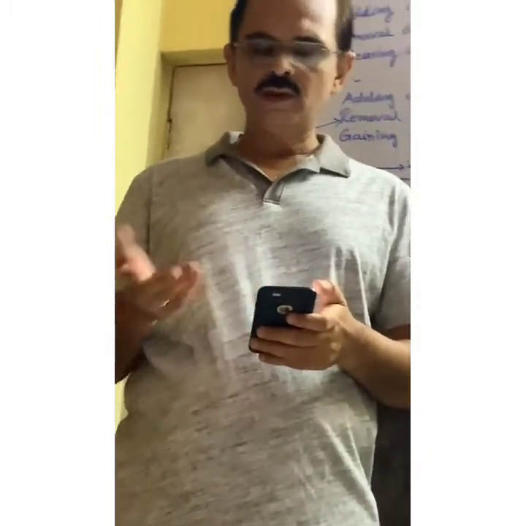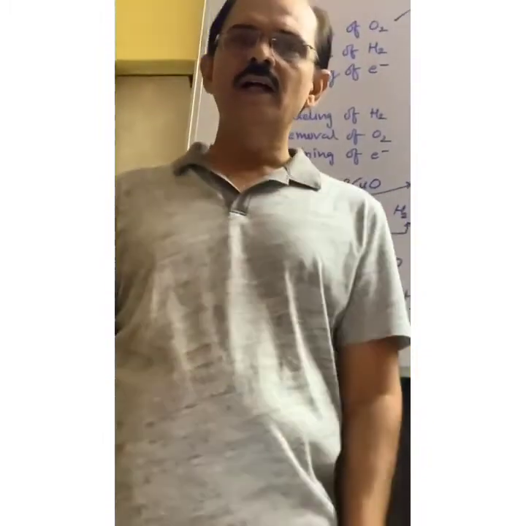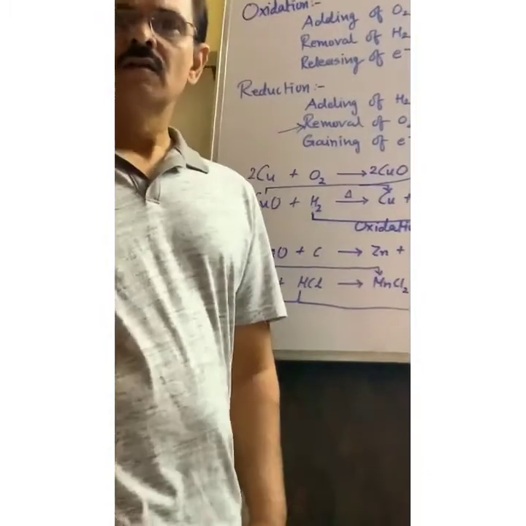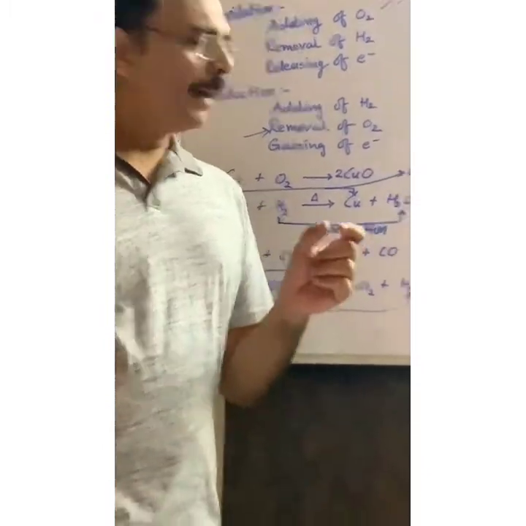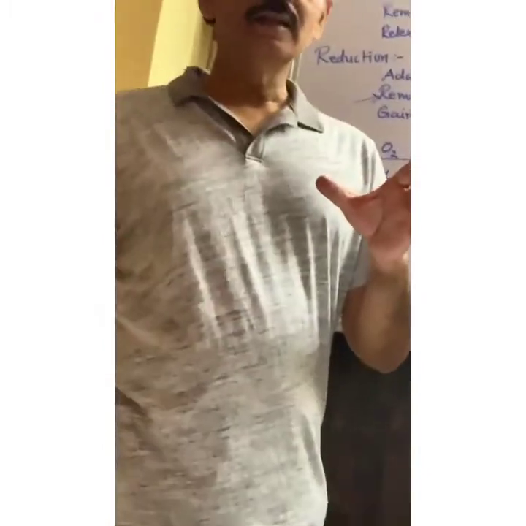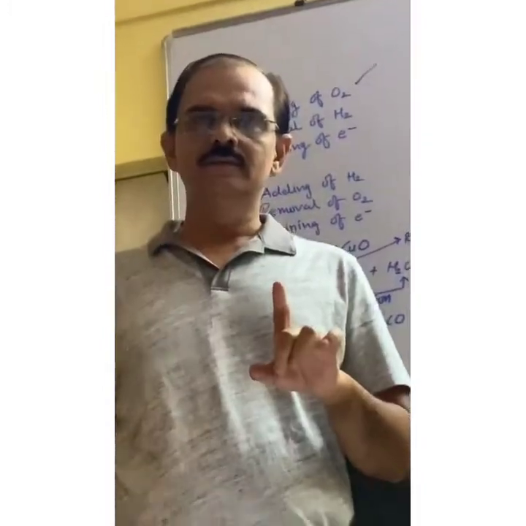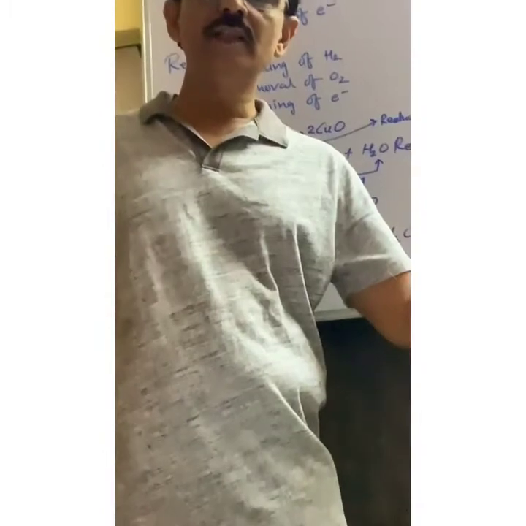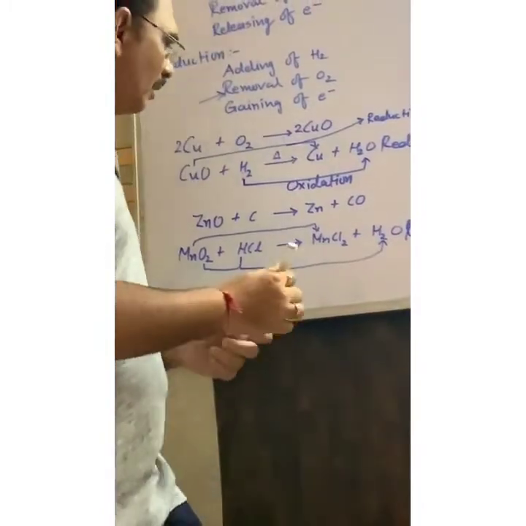Another word is corrosion. You know about corrosion. Corrosion means what? When any metal, it is not necessary that it is only iron. When iron corrodes, it is called rusting. Rusting of iron, rust is produced.